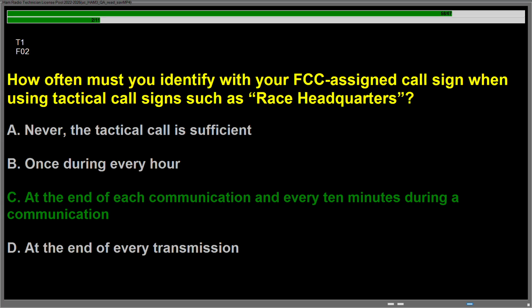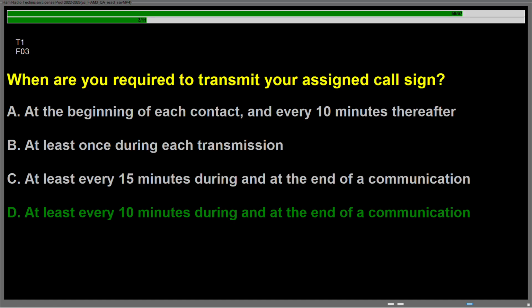Question Foxtrot 02, how often must you identify with your FCC assigned call sign when using tactical call signs such as race headquarters? Answer is C, at the end of each communication and every 10 minutes during a communication. Question Foxtrot 03, when are you required to transmit your assigned call sign? Answer is D, at least every 10 minutes during and at the end of a communication.